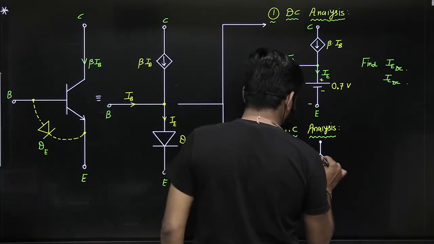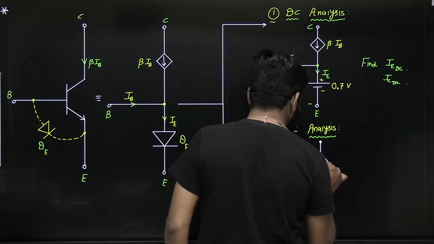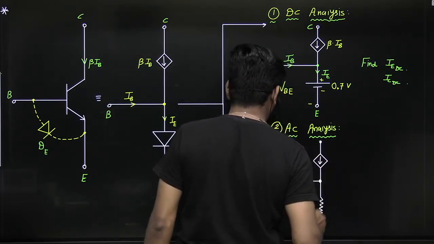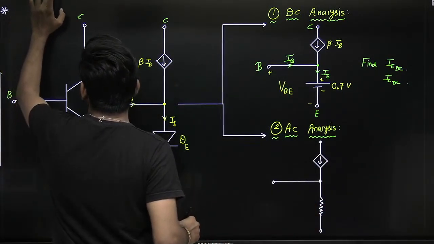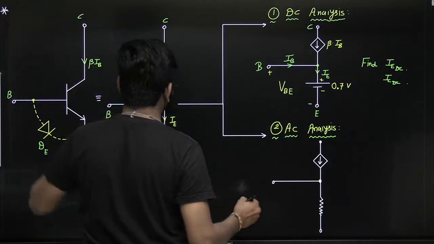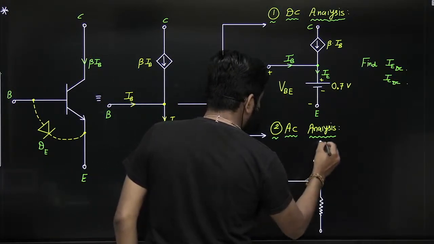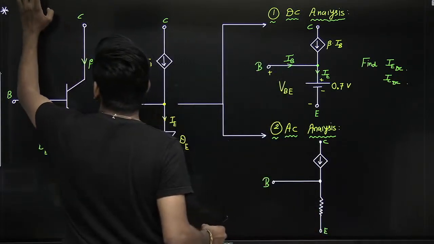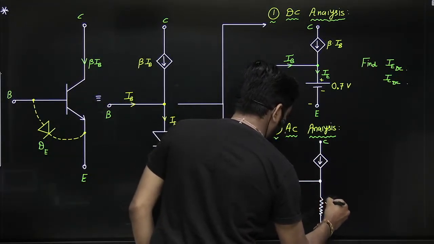Okay, so again this is the dependent current source, and here as of now I'm ignoring the early effect, guys. Later we will consider the early effect also. So again this is base, this is collector, and this is the emitter terminal, and this is your dynamic resistance, small re.